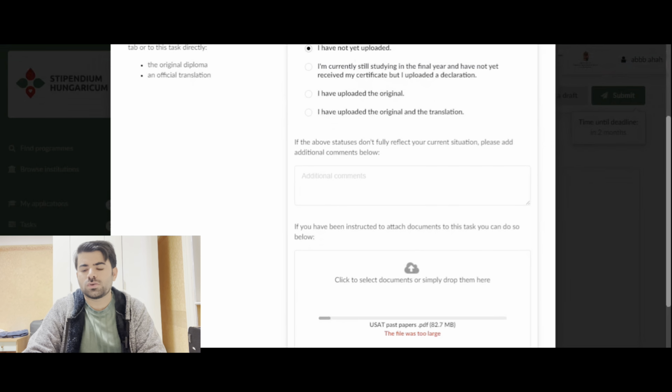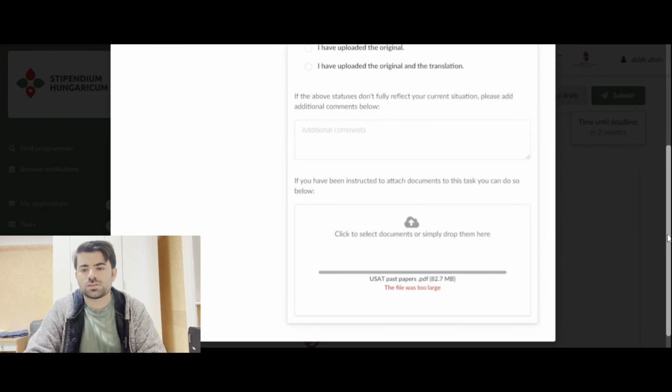Here, this file is too large. Okay, I will change it. You have to be very, very clear that you need to select the smaller files. The MB should be very important. Let's say we will go with one on this one.